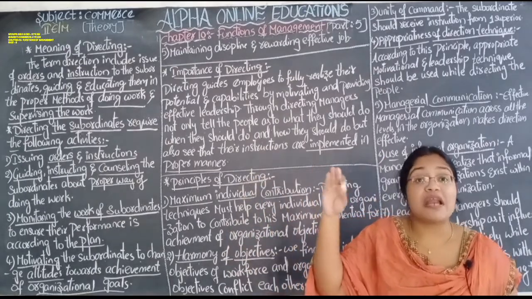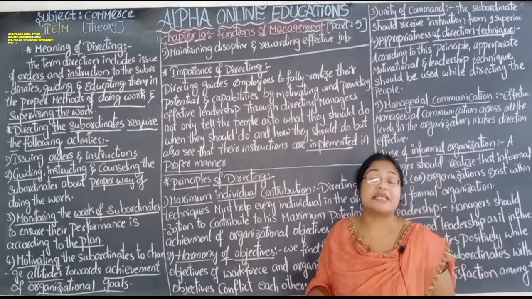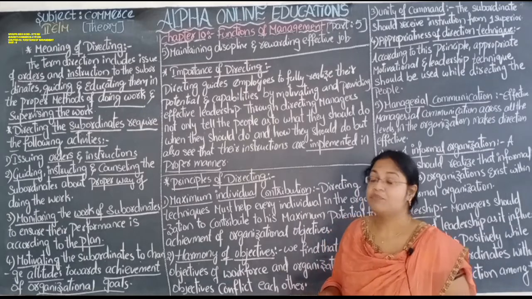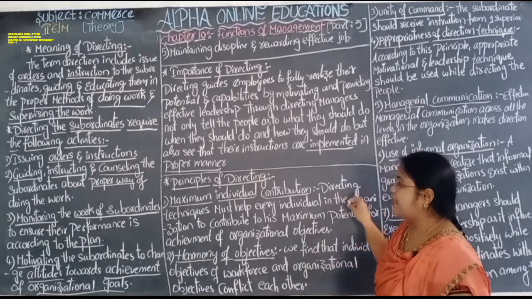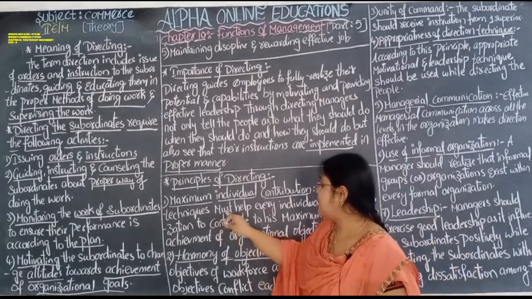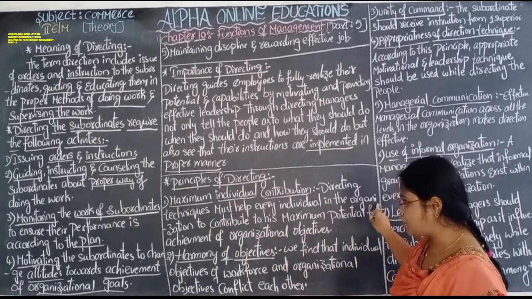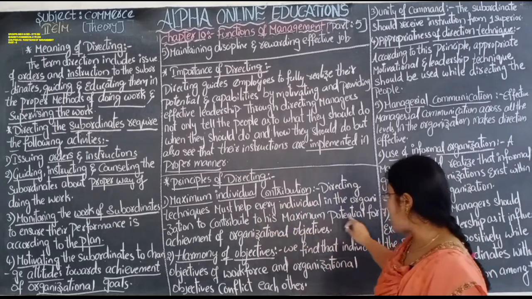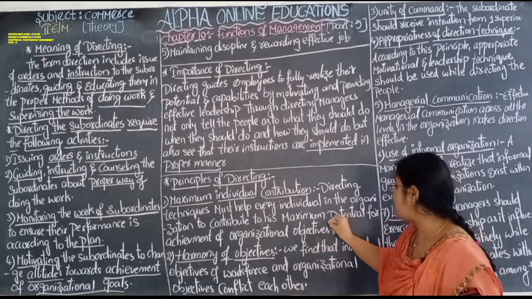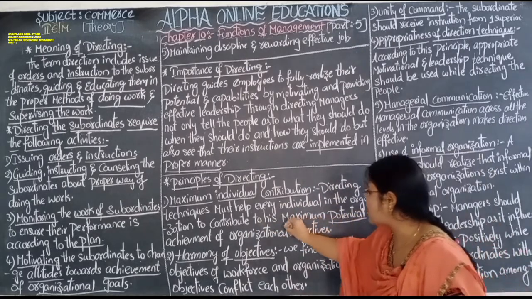Ultimately, the employee remuneration, meaning salary, will also be increased. Directing techniques must help every individual in the organization to contribute his maximum potential. Maximum potential means maximum capacity.